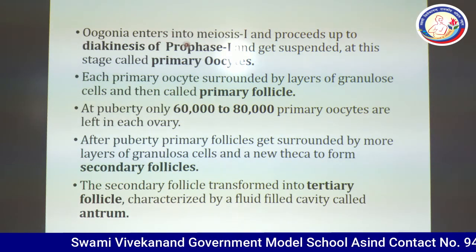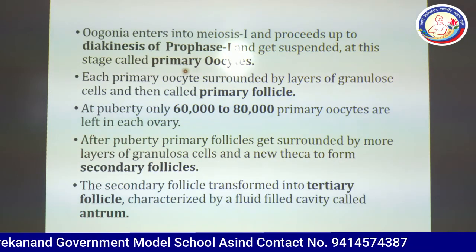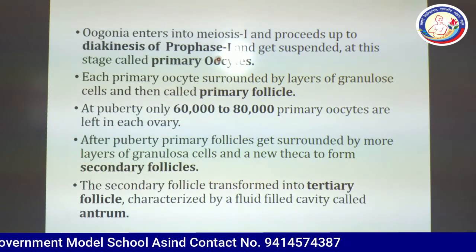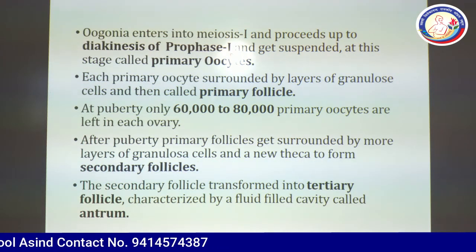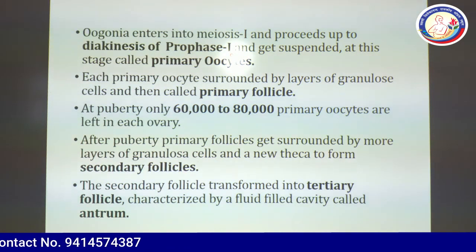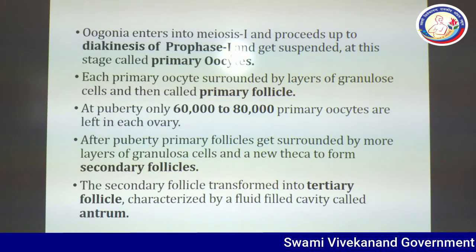Now, oogonia enter into meiosis first and proceed up to diakinesis of prophase first. As we all know from class 11th, in meiosis first the number 1 phase is prophase first, which is subdivided into 5 subphases.